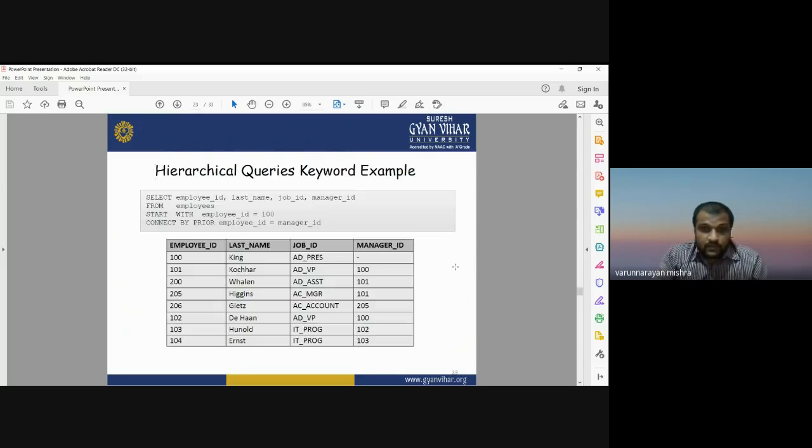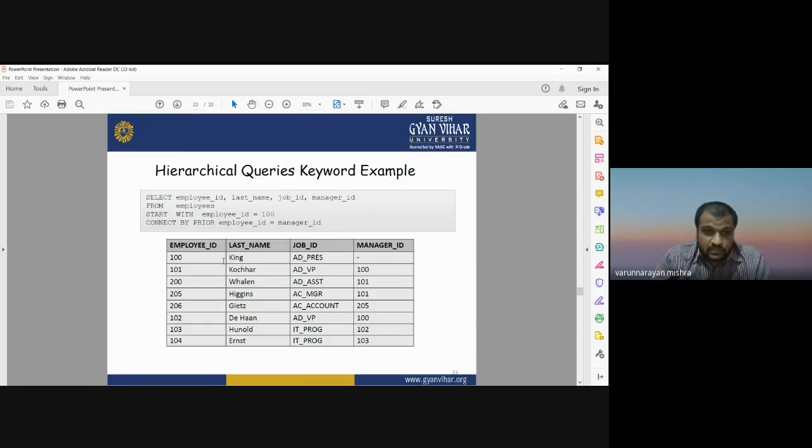Okay. So this is an example showing the hierarchical queries with different keywords. This is the code, this is the syntax you can use to construct a hierarchical query on the table having the information about the employee ID, the last name, the job ID, and the manager ID.